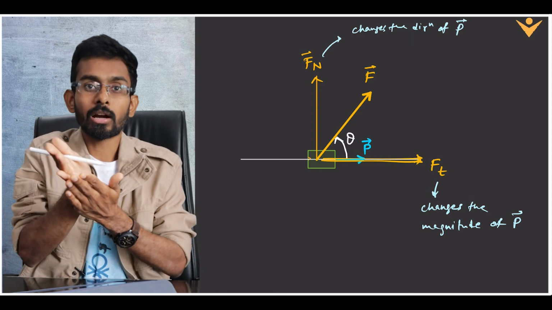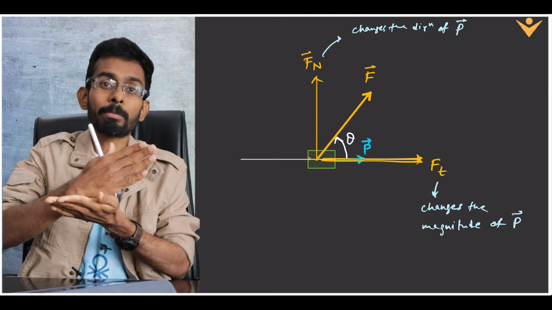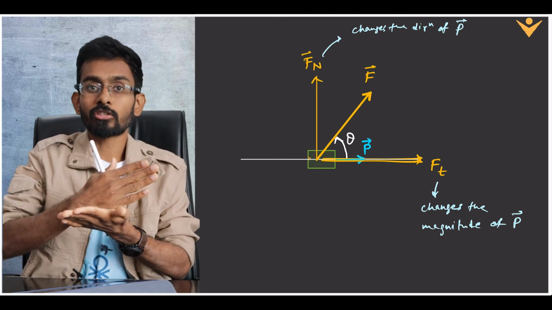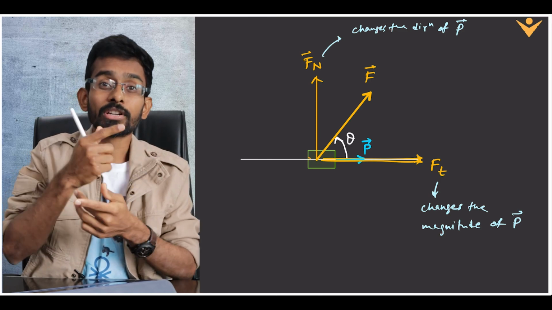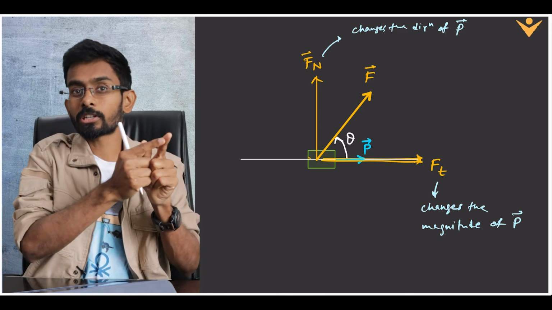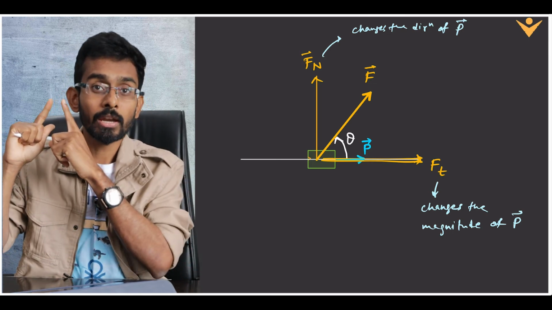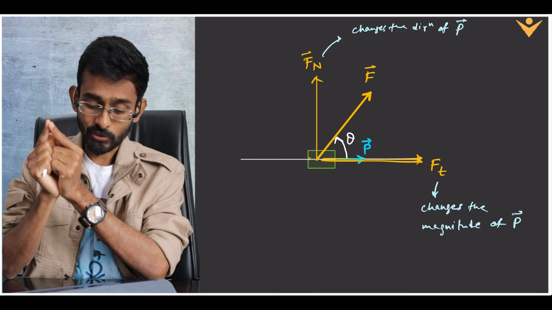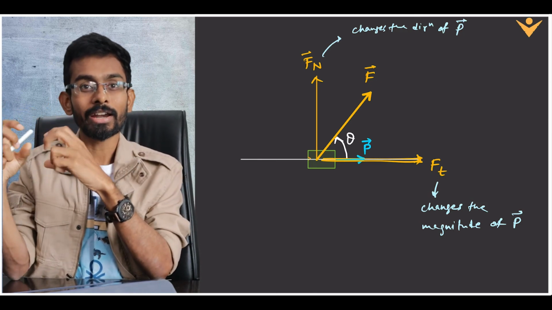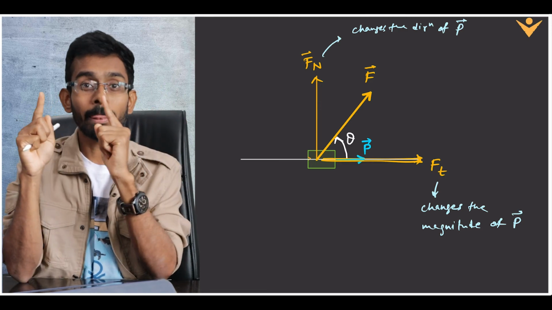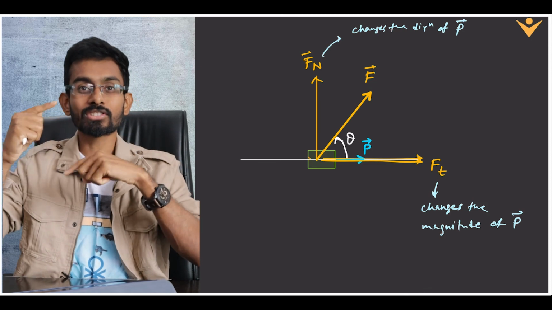It has a component along the direction of motion, which we call the tangential force, and the component of force perpendicular to the direction of motion, which is called the radial force or radial component. The radial component is responsible for changing direction. The tangential component is responsible for change in magnitude. So this is how we can understand a force. I hope you got a better idea about what actually a force is and how motion changes. So force is a physical quantity which changes the motion.